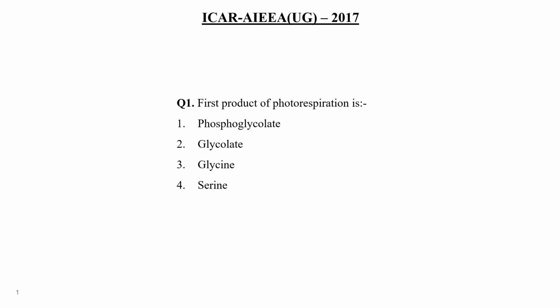Here they are asking about the first product, so the first product is phosphoglycolate. Clear? So choice number 1 would be the correct answer of this question.